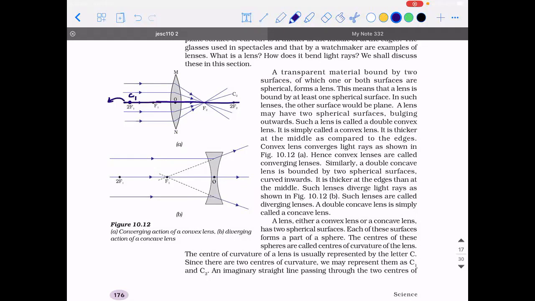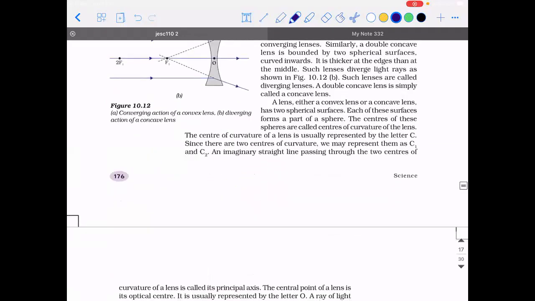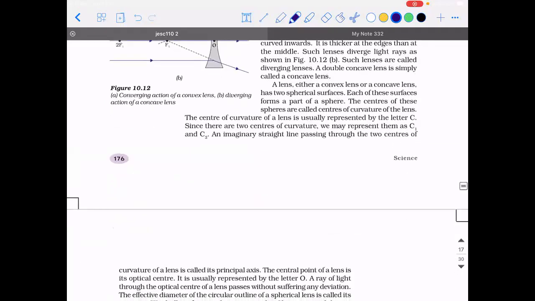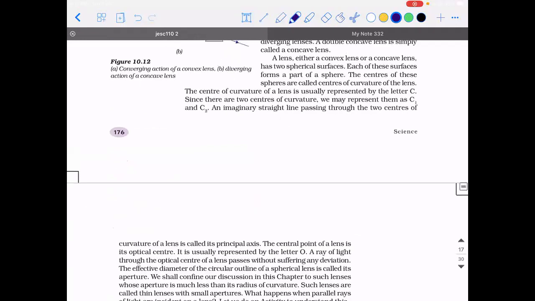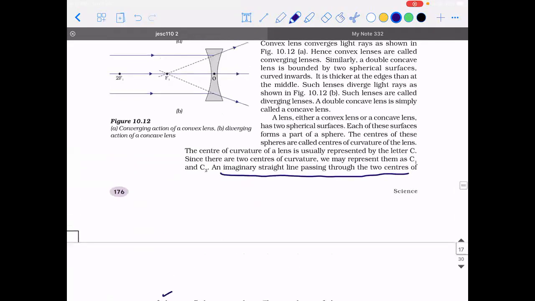The principal axis. Yes. So an imaginary straight line passing through the two centers of curvature is what is called the principal axis.